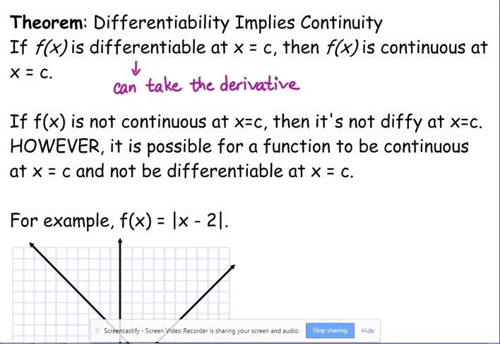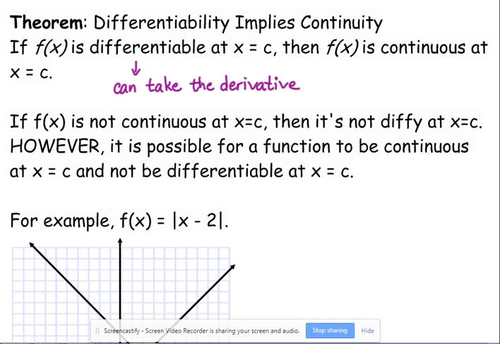Okay, let's talk about this idea of differentiability. There's a theorem that says differentiability implies continuity. So if your function f of x is differentiable, again, that's just a fancy way of saying that you can take the derivative at some x value, some x equals c, then the function is also continuous at x equals c.